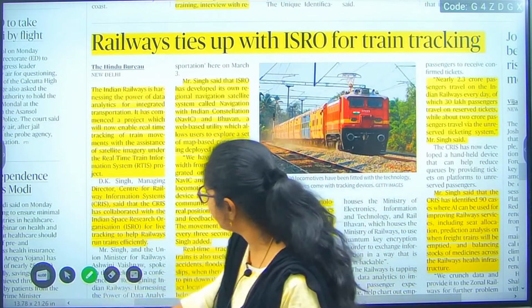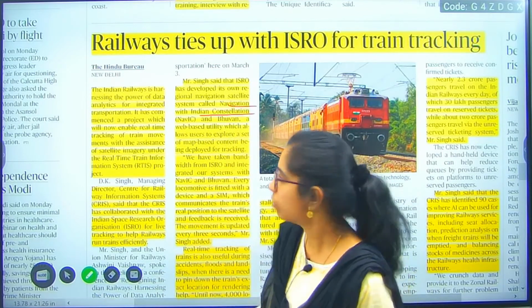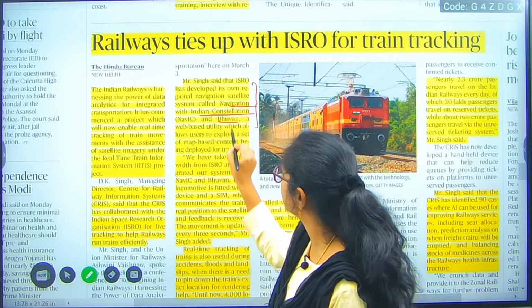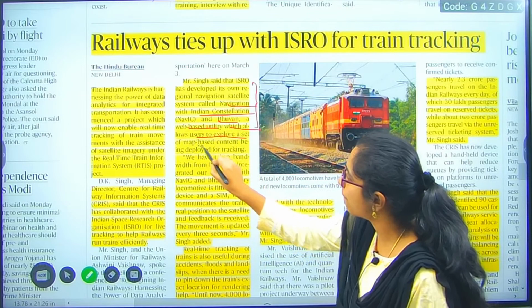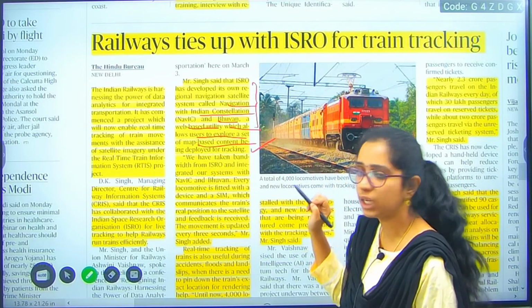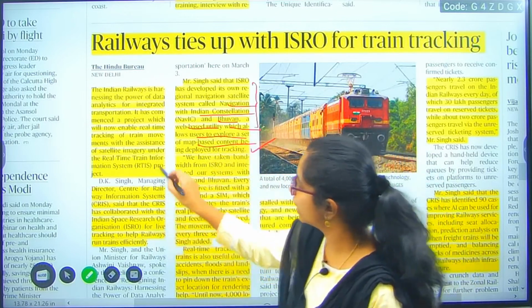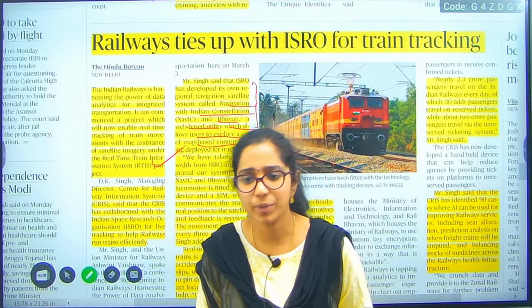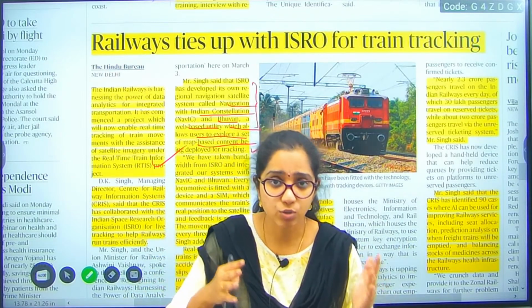So we have NavIC, Navigation with Indian Constellation, developed by ISRO, and Bhuvan. All these are navigation satellite systems, web-based utilities which allow users to explore map-based content developed or deployed for tracking. So for tracking real-time information, suppose I have my PNR number, is my particular seat confirmed or not, where the train is actually available.